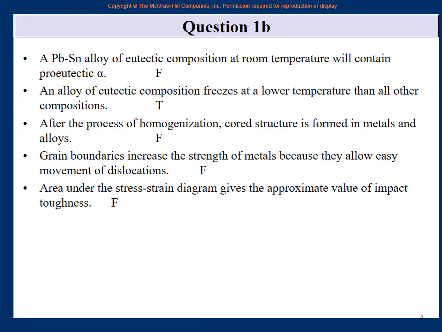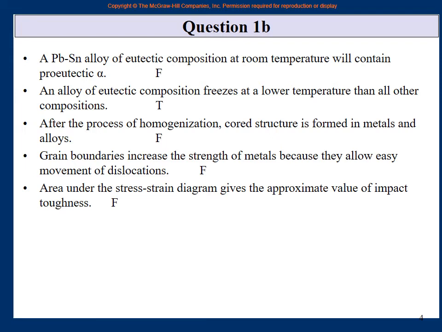So your lecture notes were there, your video lectures were there, you interacted. If you really know your stuff, then you can think of the correct answer. Memorization won't do. A lead tin alloy of eutectic composition at room temperature will contain pro-eutectic alpha. So now you have to be current mentally in your phase diagrams. And this is a eutectic phase diagram, right?